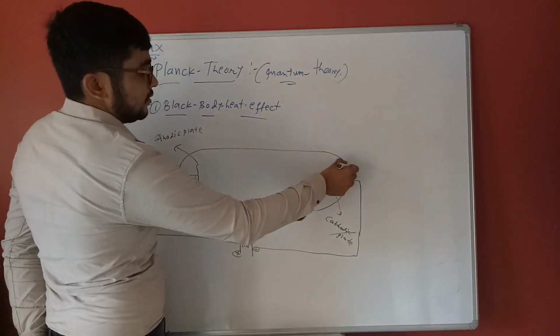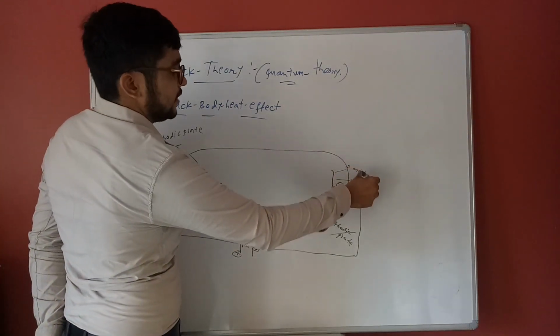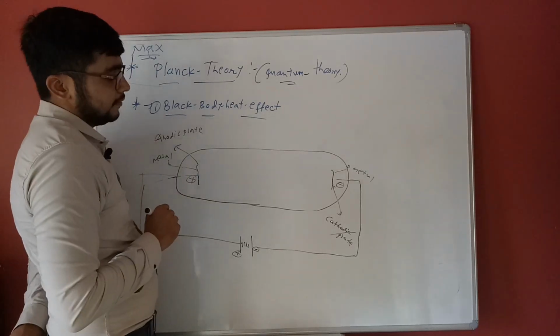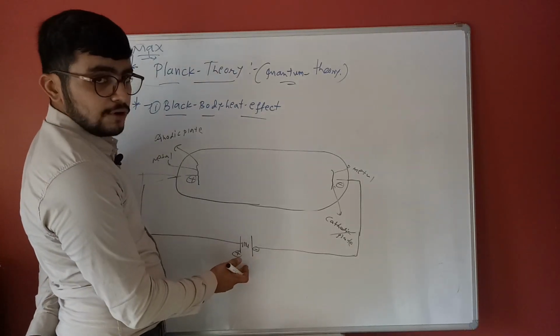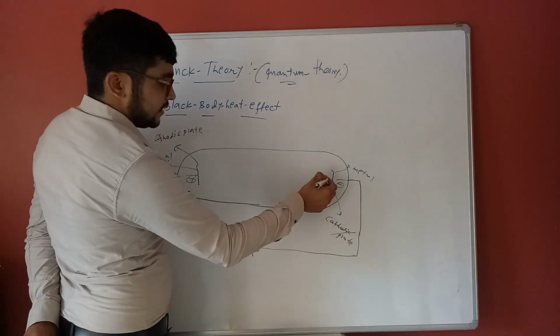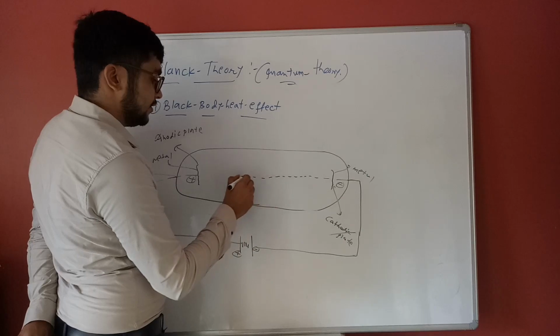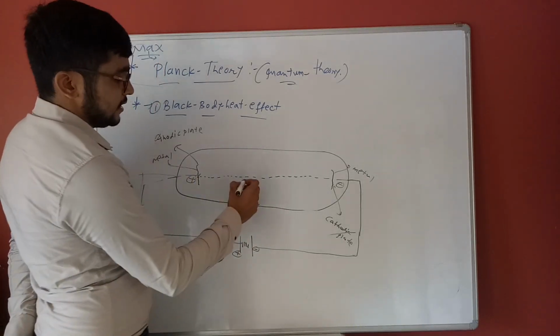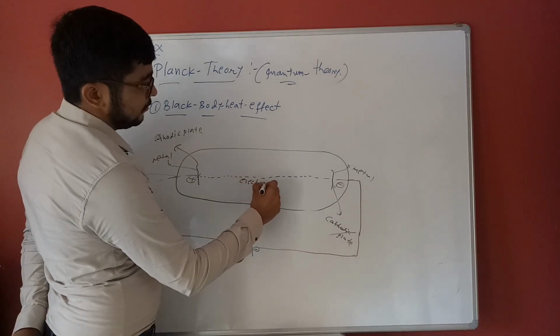These are basically metals. When the external voltage is started, the battery started, electrons flow from cathode to anode.